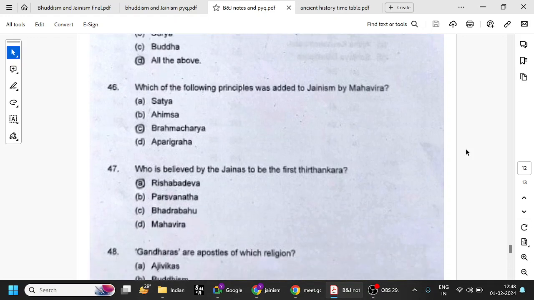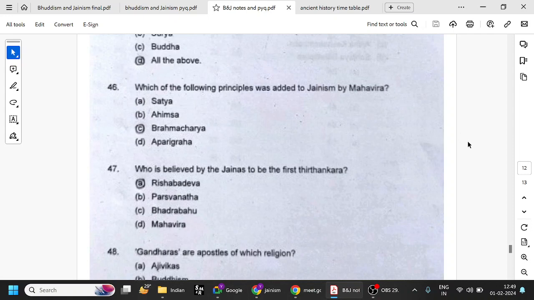So which of the following principles was added to Jainism by Mahavira? Brahmacharya. Before that, all these things were there: Satya, Ahimsa, Aparigraha, Asteya, etc. Satya means do not tell a lie, Ahimsa means do not cause violence, Brahmacharya is continence, Aparigraha means don't acquire property, Asteya means don't steal. So they were all there before also. The concept of Brahmacharya was added by the 24th Tirthankara, Mahavira.